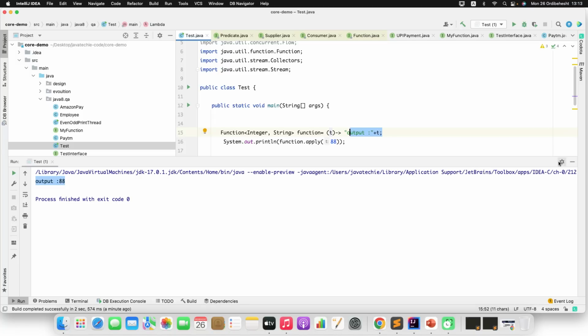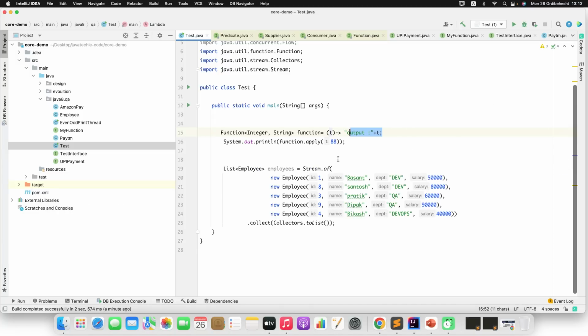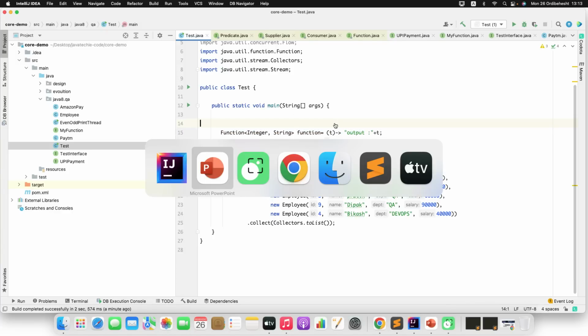Hope you got the complete picture of what is lambda and how to define a lambda expression. I just explained with various methods. You just give a try so that you won't find difficulty while defining the lambda expression. Now let's move to the next question.